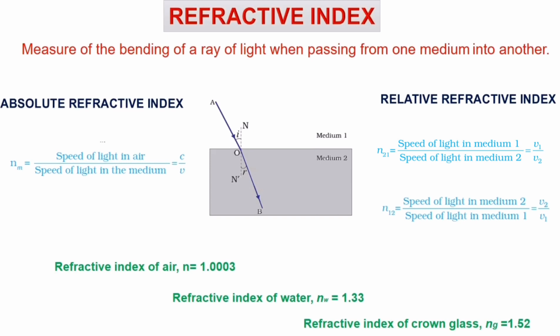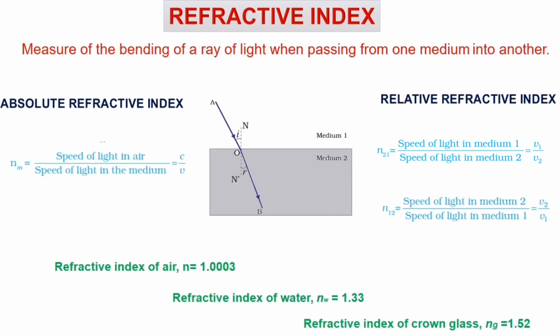That's the case. Note down, children, this formula should be used only when two mediums other than air are given, like water to glass or glass to water. When air is given as the first medium, make sure you always use the formula n = c / v. That is nothing but the absolute refractive index. Now, here you can see some of the values given, right? The refractive index values of air, water and glass. Make sure you fix these in your mind because in numericals mostly these three mediums will be asked.